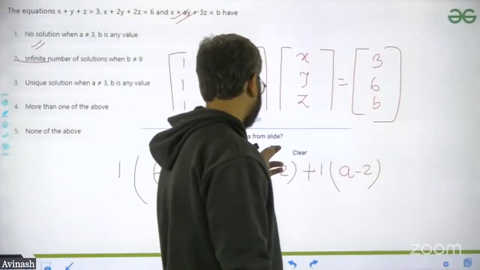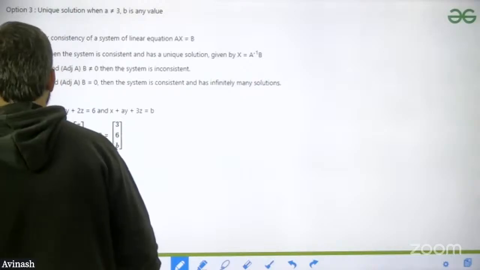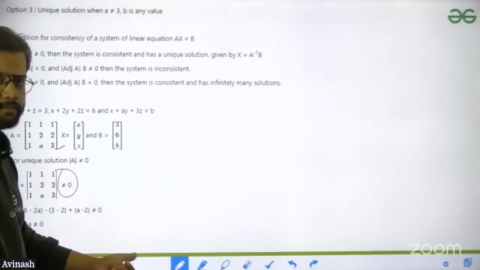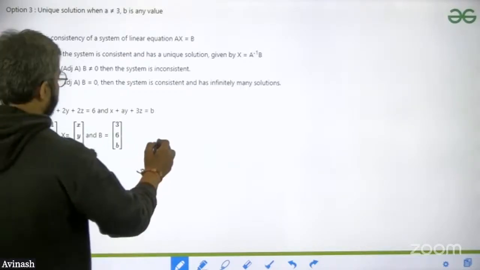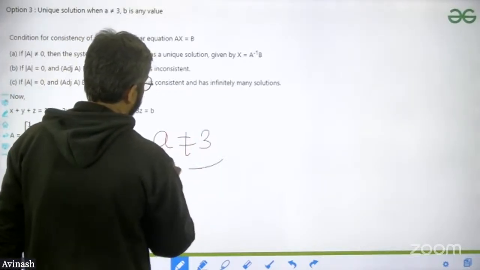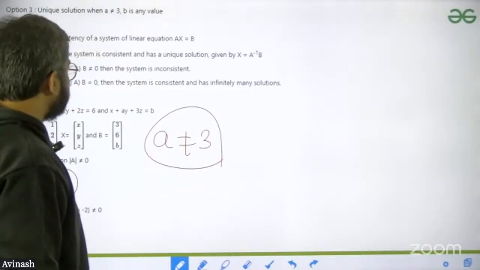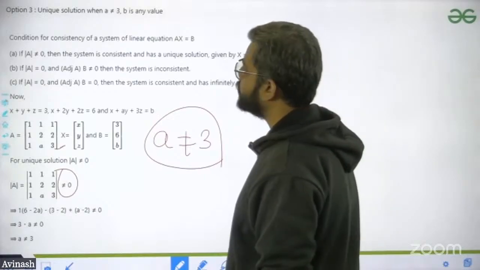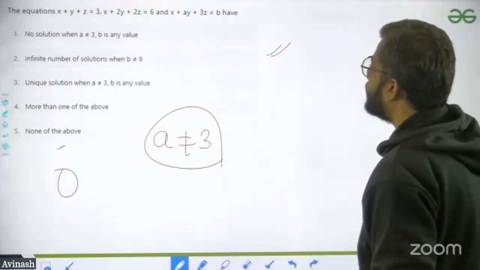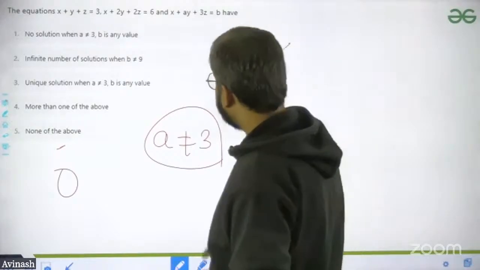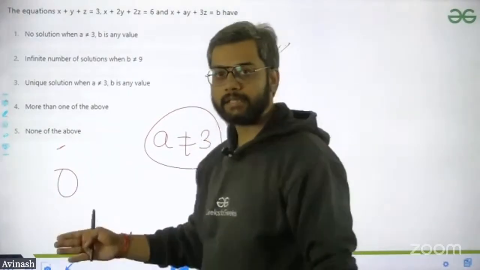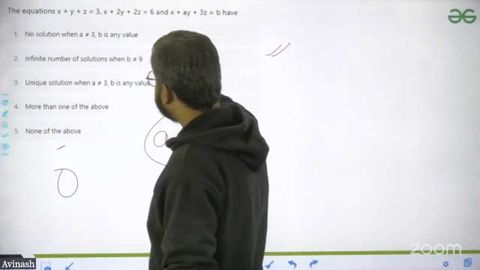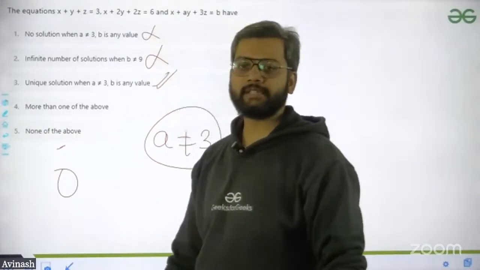So I have first mentioned that thing. Second, this is our modulus part. If it is not equal to 0, just solve the equation. Once you solve the equation, A is not equal to 3. Since it is not equal to 0, it means it has a unique solution. So coming back to our option, no solution when A is not equal to 3: when A is not equal to 3, this is the case of a unique solution. So we are going to find the unique solution. The infinite and no solution cases are discarded.